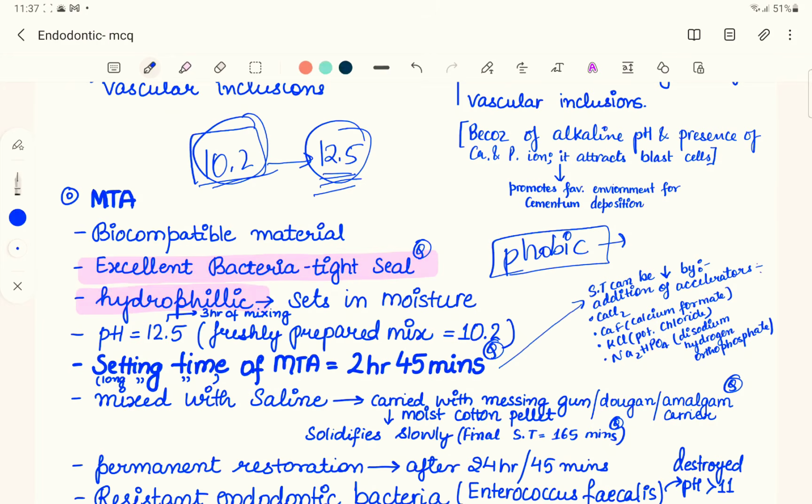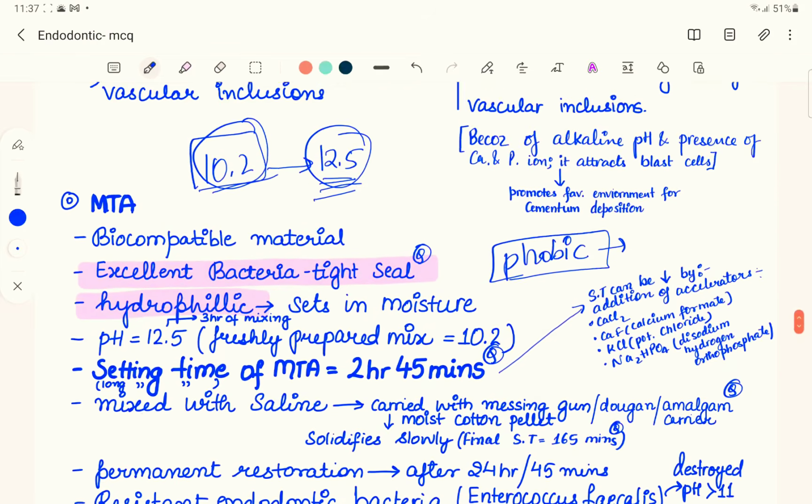So this MTA is mixed with saline. Also, some recent studies say that you don't even have to put a moist cotton, because the saliva or the blood will also act on MTA to solidify it.